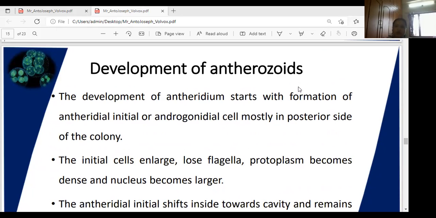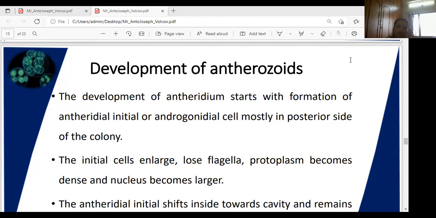Okay, how does the anthrozoid, how does the antheridium develop? First, I'll explain the development of the anthrozoid or antheridium. The male reproductive gametangium develops into an antheridium, larger in size than the vegetative cell of the colony. It loses its flagella or withdraws them, but it remains connected with other vegetative cells by cytoplasmic strands.